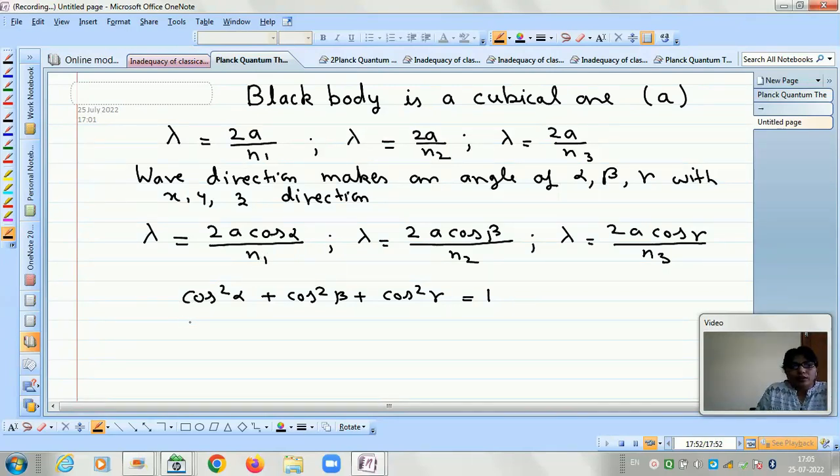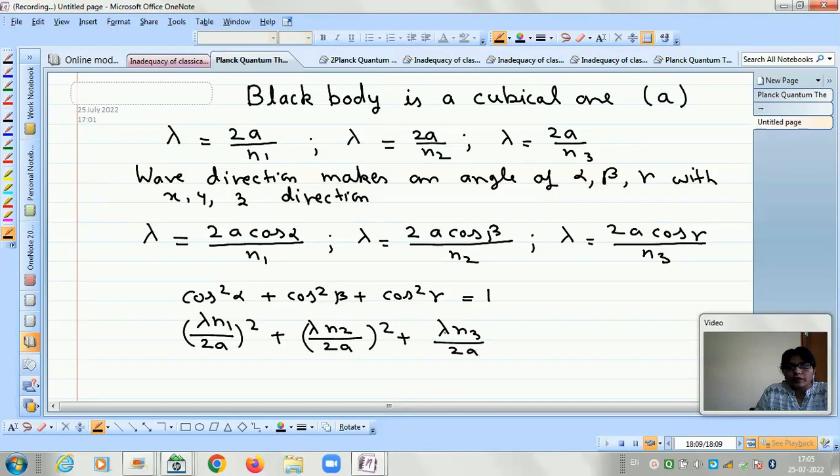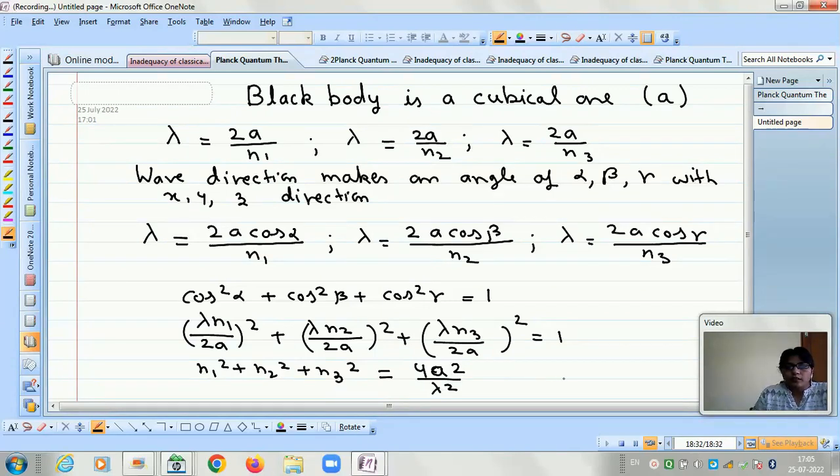So we can write (lambda n1 by 2A) whole square plus (lambda n2 upon 2A) whole square plus (lambda n3 upon 2A) whole square, and this is equal to 1. So we can take lambda by 2A common, and then we have n1 square plus n2 square plus n3 square equal to 4A square upon lambda square.